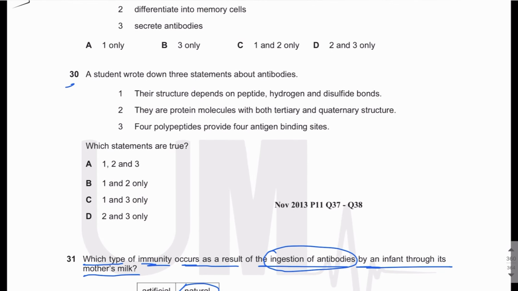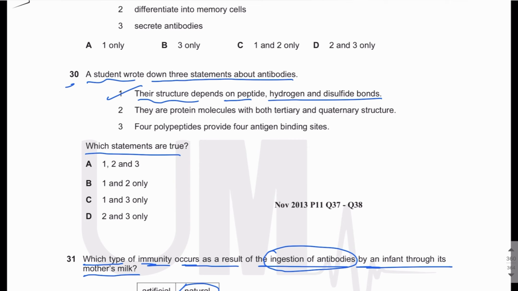MCQ number 30. A student wrote down 3 statements about antibodies. Which statements are true? Their structure depends on peptide, hydrogen, and disulfide bonds. This is definitely true. If you remember the structure of antibodies, antibodies are glycoprotein molecules.